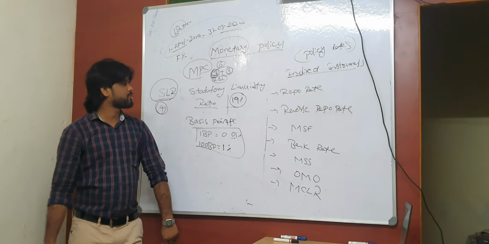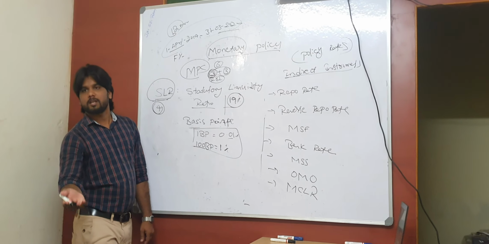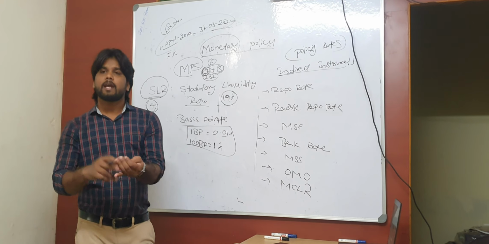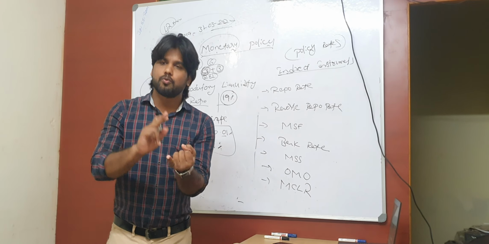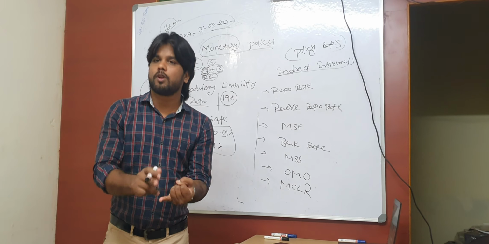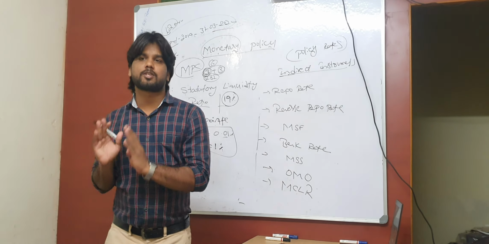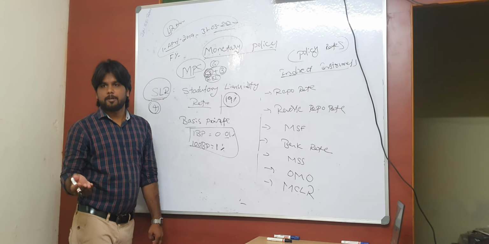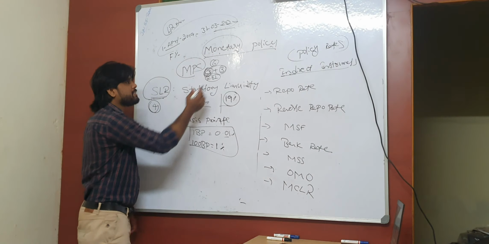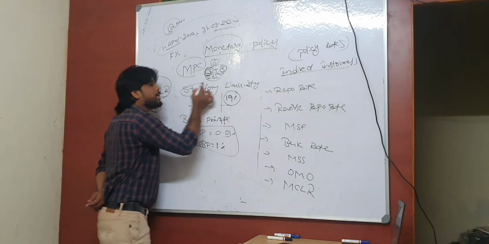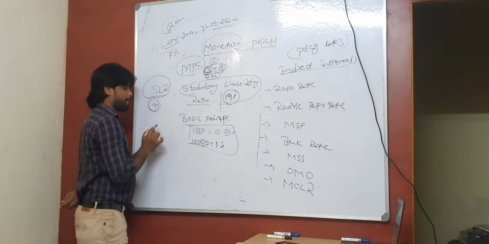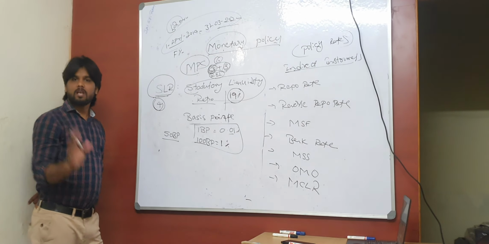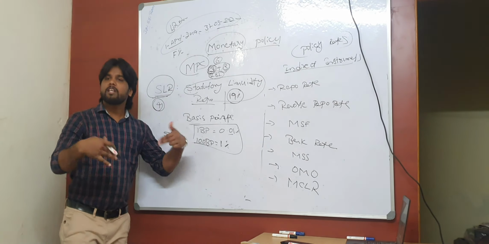If I say one simple statement, the upcoming bi-monthly policy, if it is the June bi-monthly policy, the next one is June, July, August. That's a 2-month gap. June happened, which includes June and July. Next, the first week of August. Let us assume on August 1st or 2nd week, if RBI, that is the MPC committee, says we are going to hike SLR by 50 basis points, what does it mean?